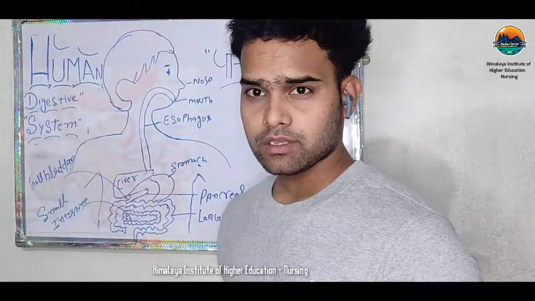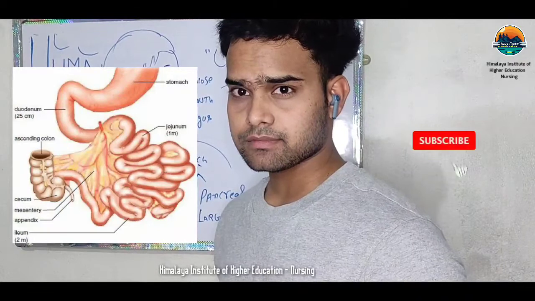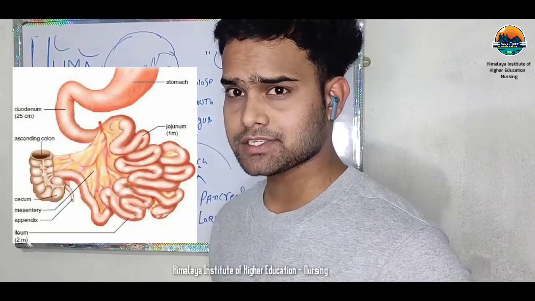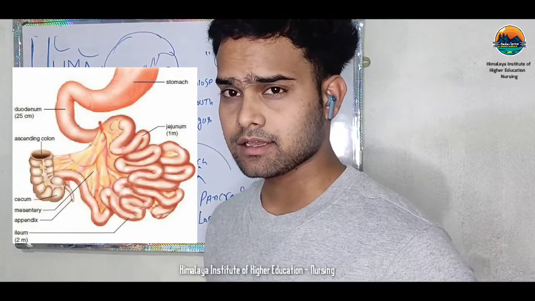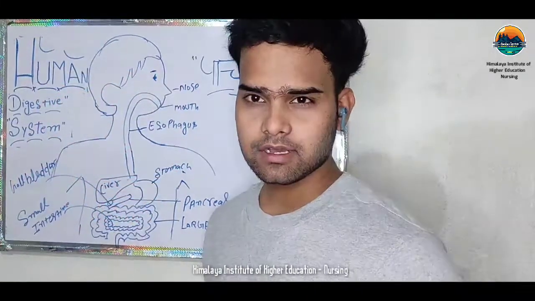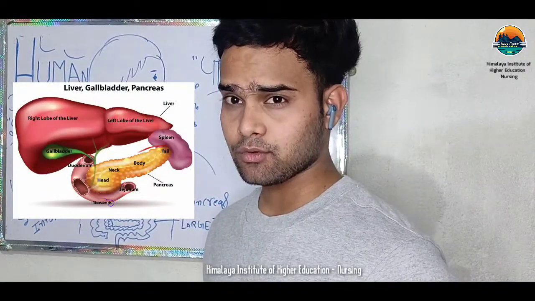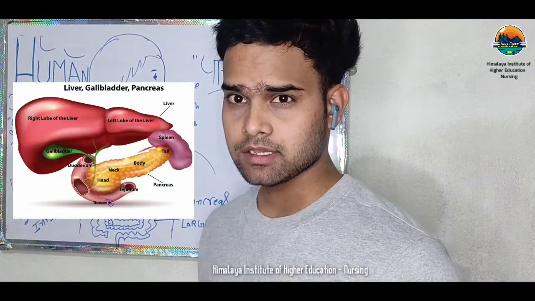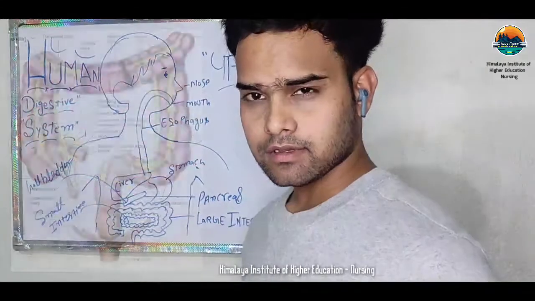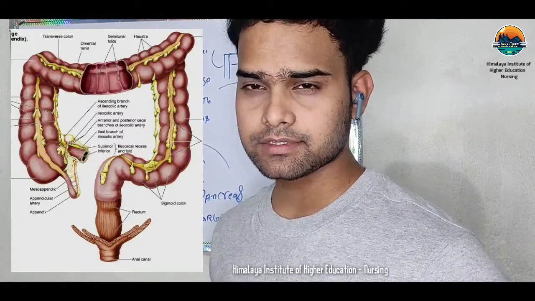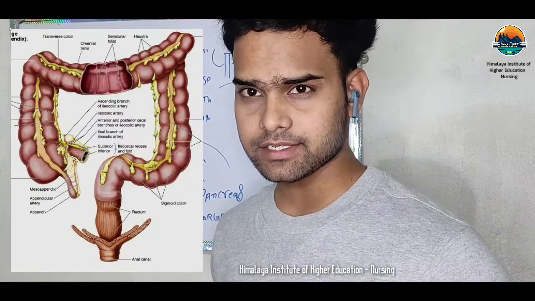Now, food goes into the small intestine through the duodenum. The duodenum is the first part of the small intestine, and some digestive juices are released in the duodenum, like pancreatic juice or gallbladder juice. In simple terms, the pancreas and gallbladder mix their digestive juices to digest our food materials. After this, food goes into the large intestine through the jejunum and ileum. The jejunum and ileum are also parts of the small intestine.